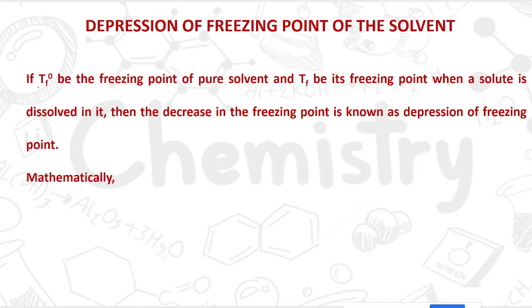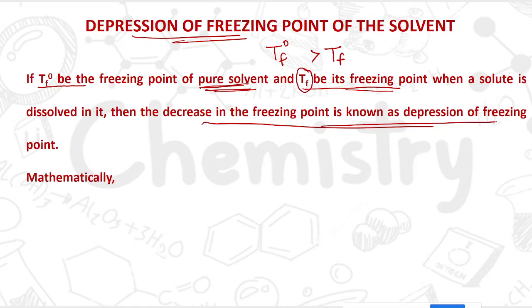So if Tf naught is the freezing point of the pure solvent and Tf is the freezing point, then which one will be higher? Tf will be smaller than Tf naught because there is a depression of freezing point. When a solute is dissolved, the decrease in freezing point is known as the depression of freezing point.